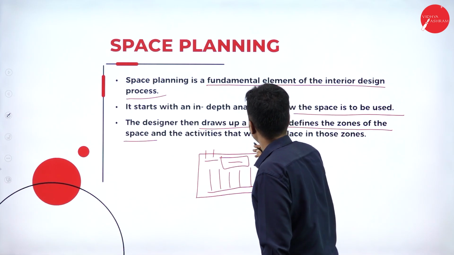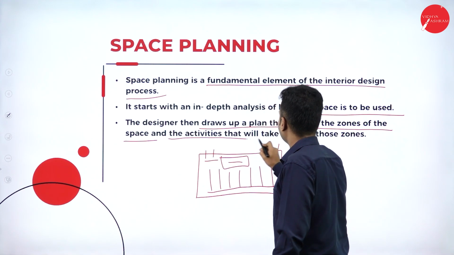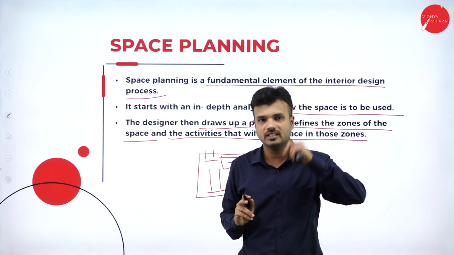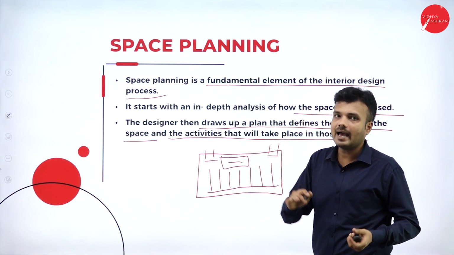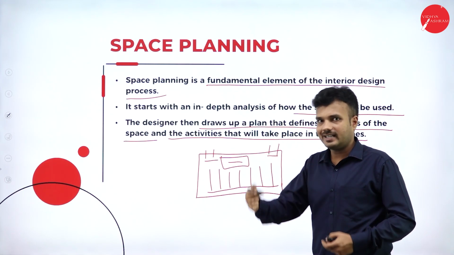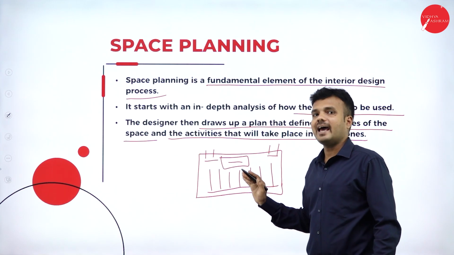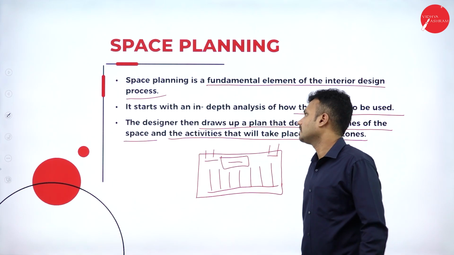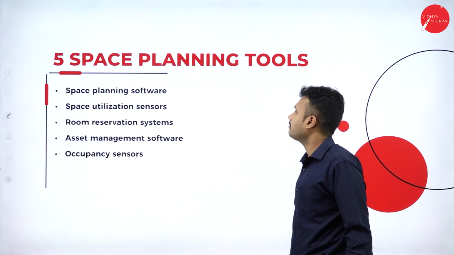And the activities that will take place in the zones, which are the routine operations that are going to happen, as we discussed in the previous session. There are a number of routine activities that are going to happen in the retail unit. They are going to plan these in a 3D image by using software. So these are the space planning tools. There are 5 space planning tools.